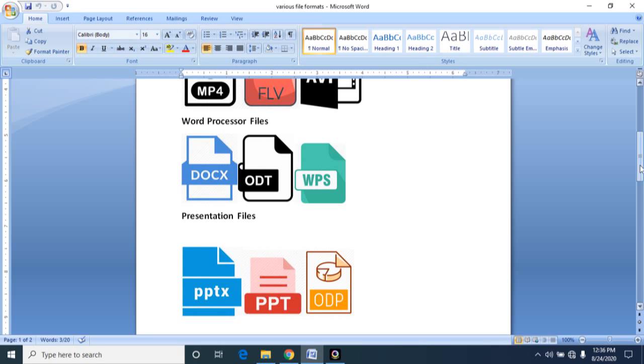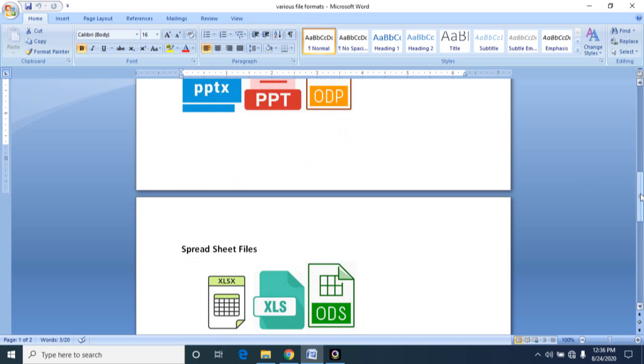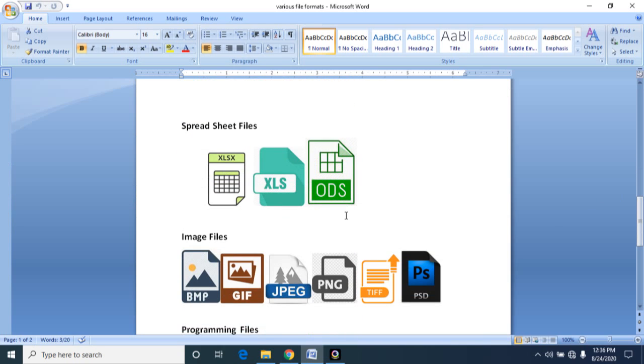Anywhere you can download this WPS, a pack of many word processing software with the extension .wps. And these are presentation files: PPT, Microsoft PowerPoint, .pptx, .ppt. Earlier versions use .ppt, newer versions of Microsoft use .pptx. And ODP is again presentation software in the Linux operating system. I'm listing file formats used in various operating systems also. For spreadsheets, Excel is in Microsoft Windows OS, and ODS in the Linux operating system.